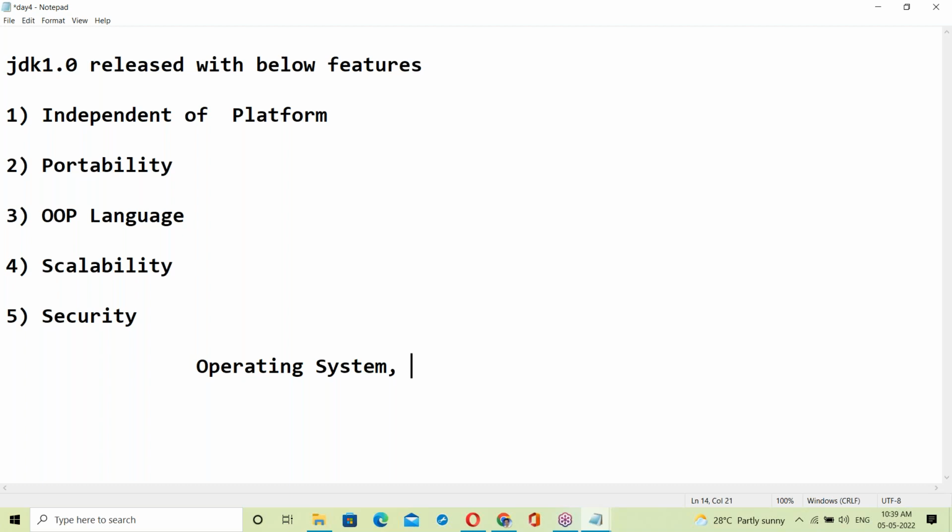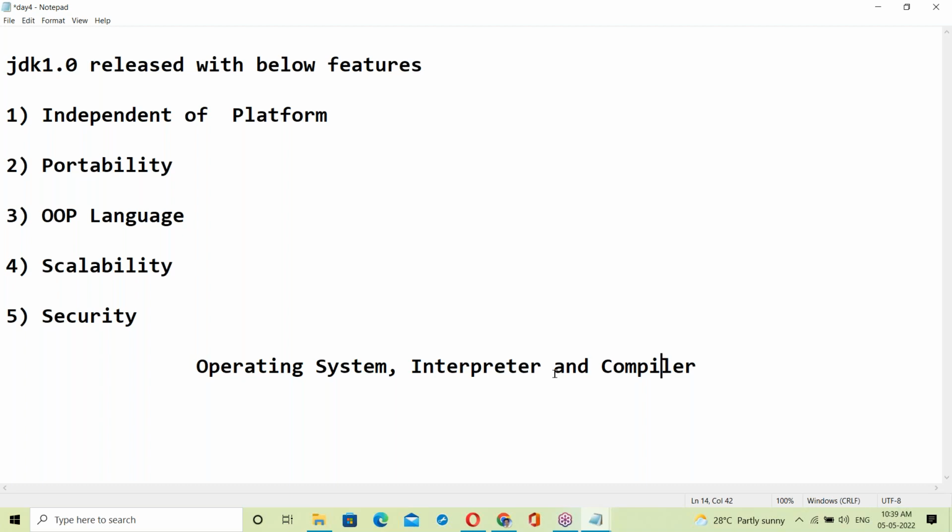Next, apart from this, knowledge of interpreter and compiler. Is Java interpreter based or compiler based?